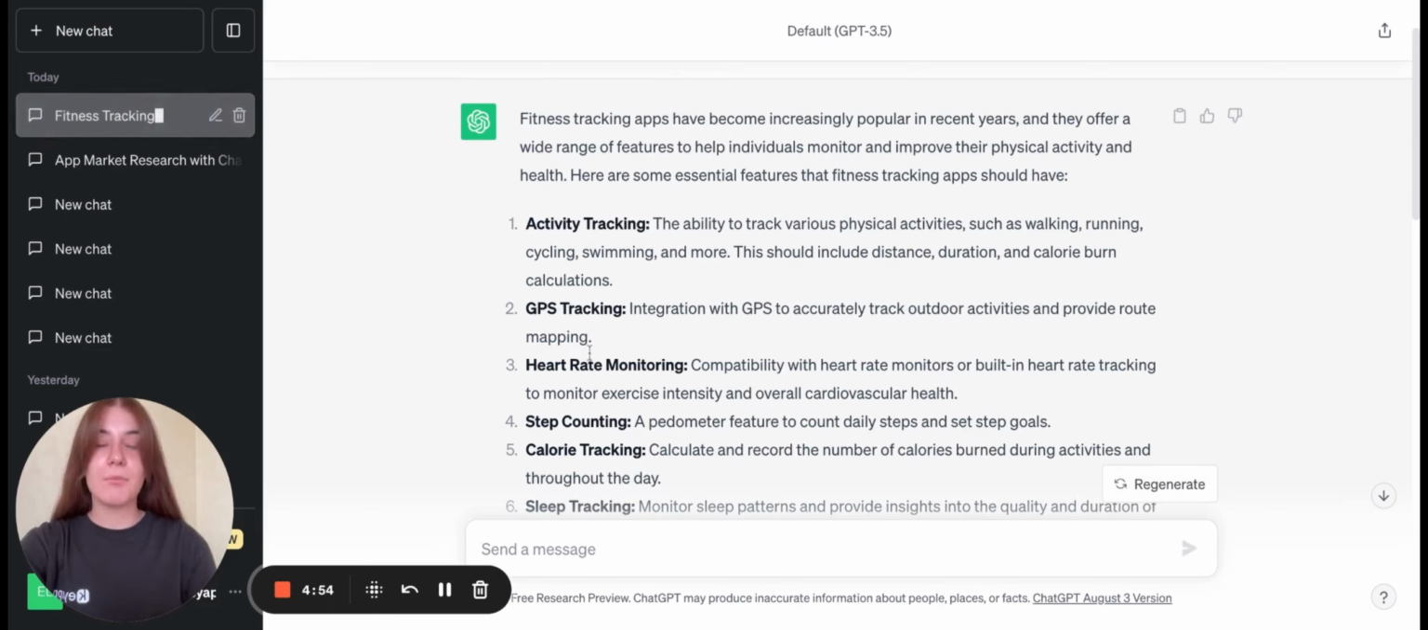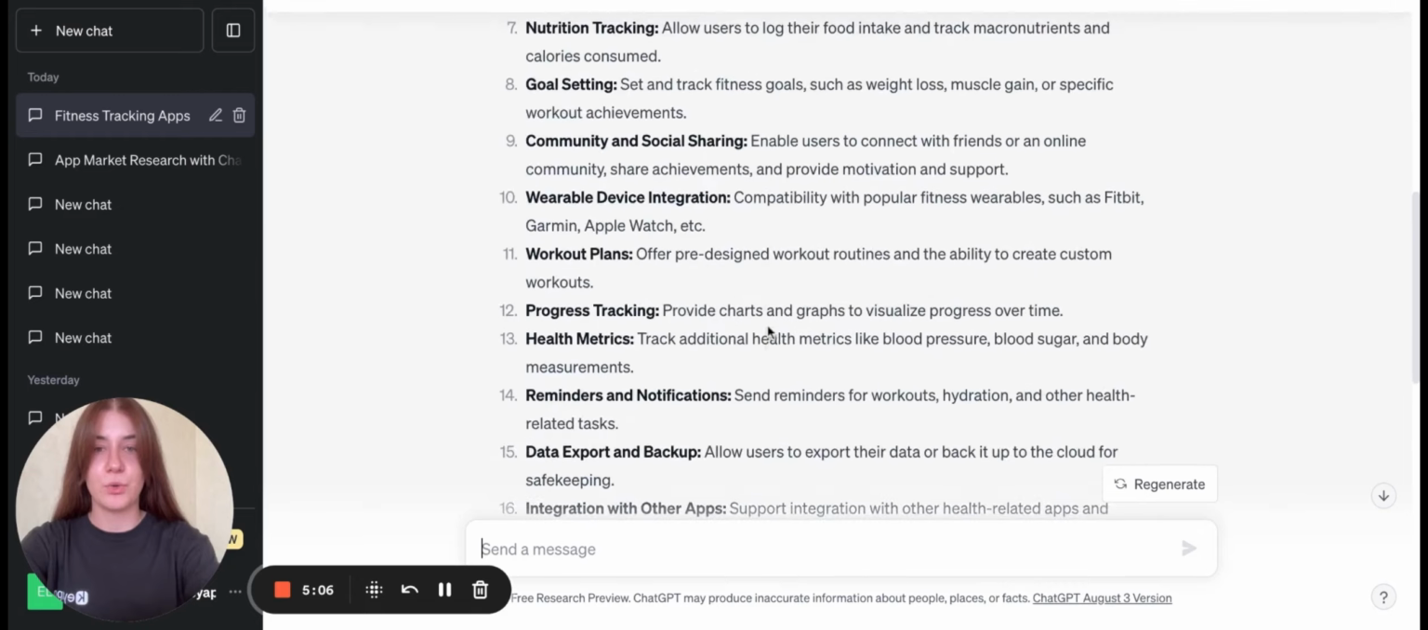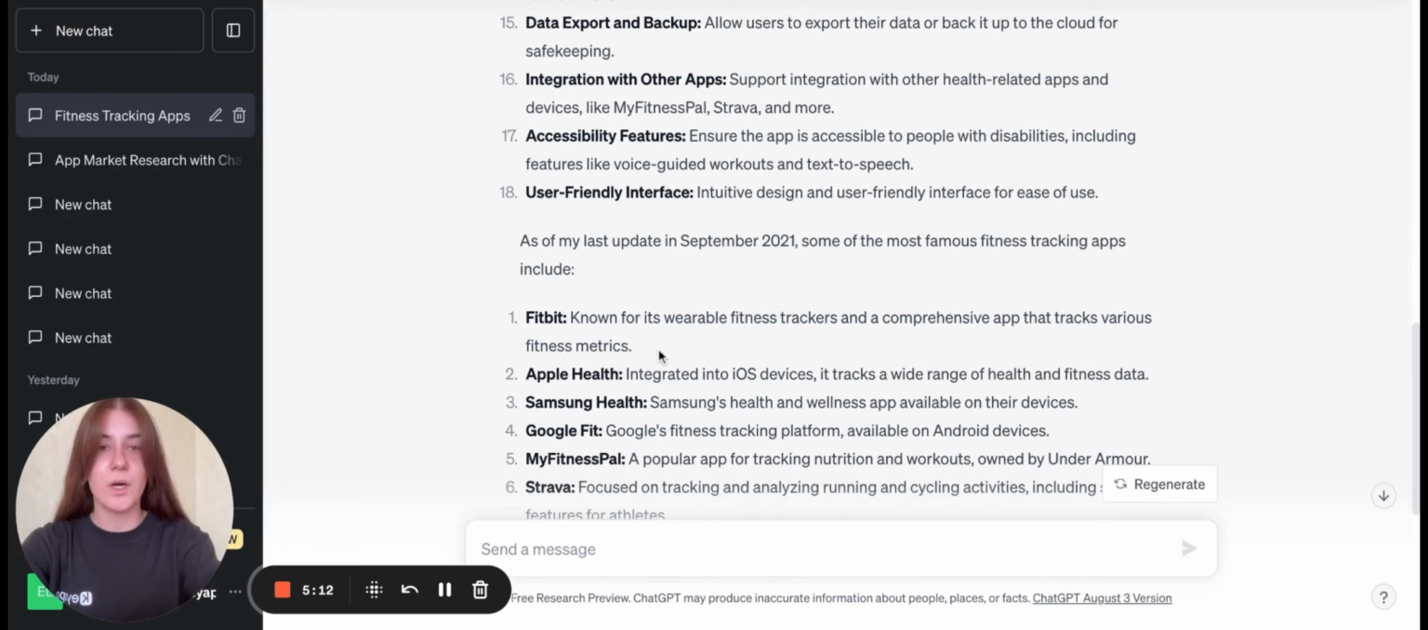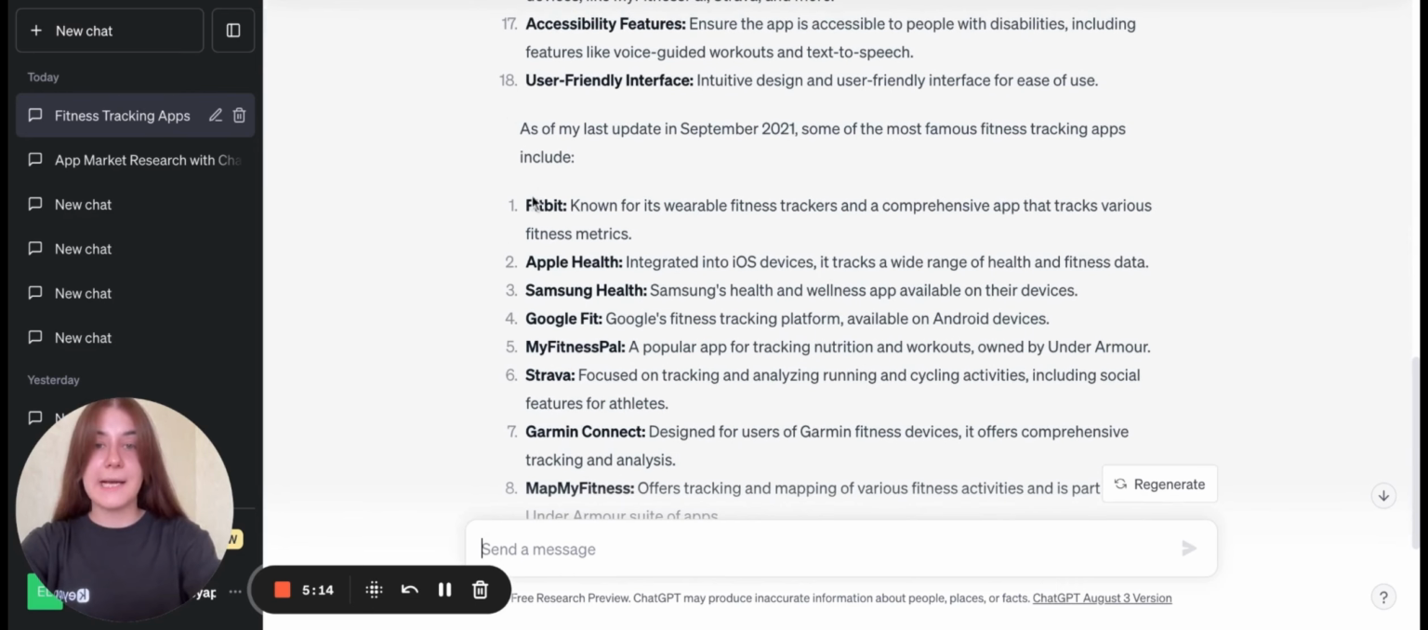So you will be able to compare if your future application has the same features, and if it will be able to compete with some competitors which already exist on Google Play or App Store. So you may see that it is like activity tracking, GPS tracking, and so on. And we see some competitors, but ChatGPT mentions as well that these are the applications which were the most popular until September 2021. So that's some restriction of the data ChatGPT has.